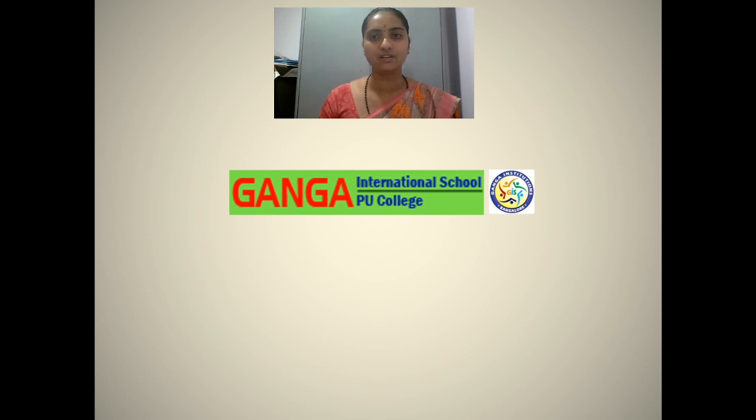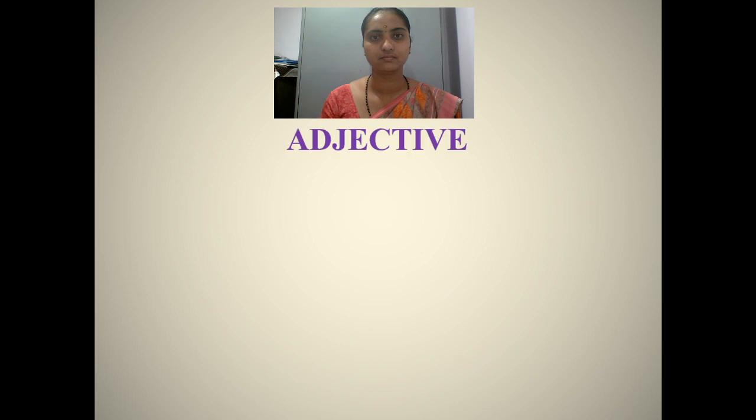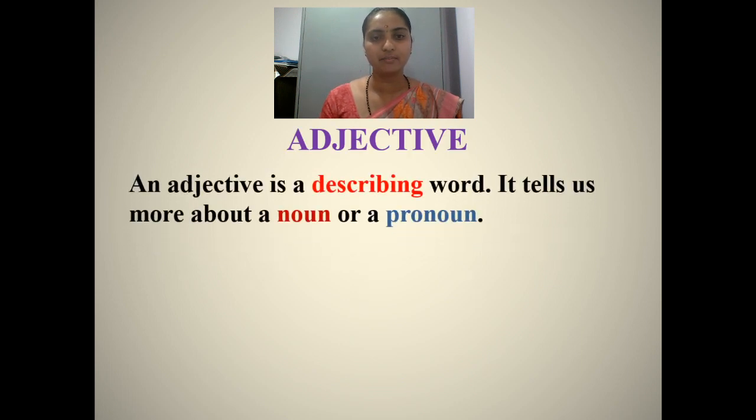Today we are going to learn about the meaning of an adjective and its degree of comparison. Adjective. An adjective is a part of speech. It is a describing word. It tells us more about a noun or a pronoun, such as person, place, thing, or idea.